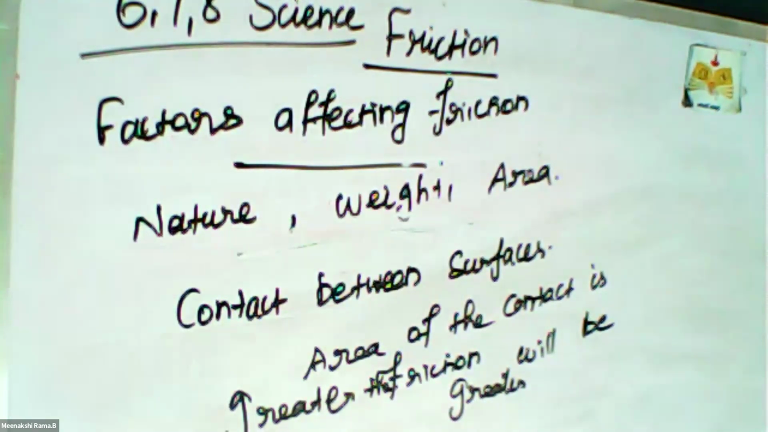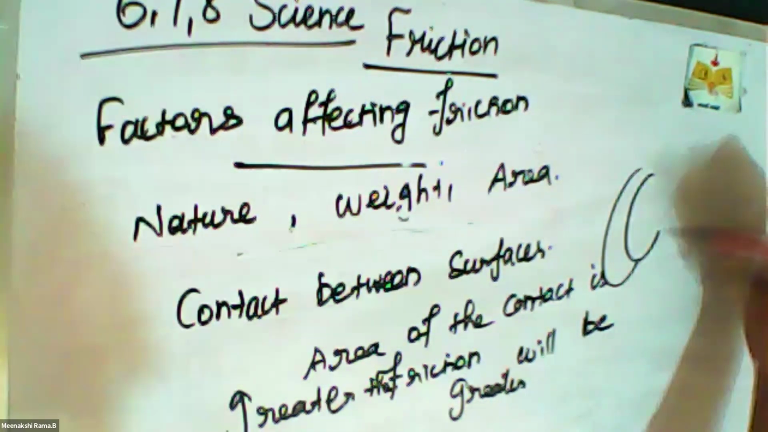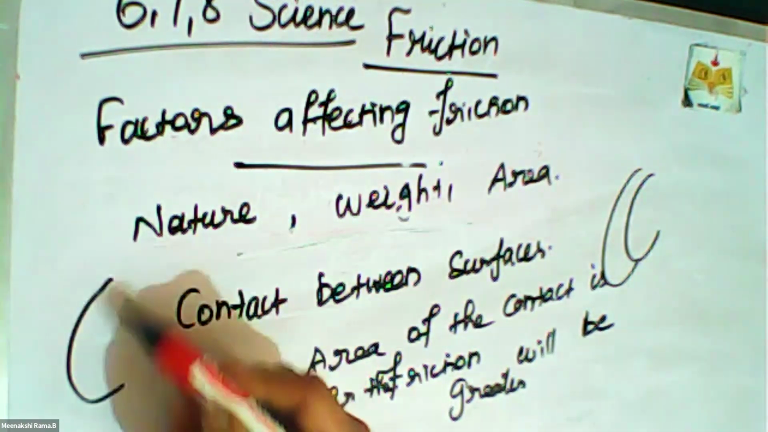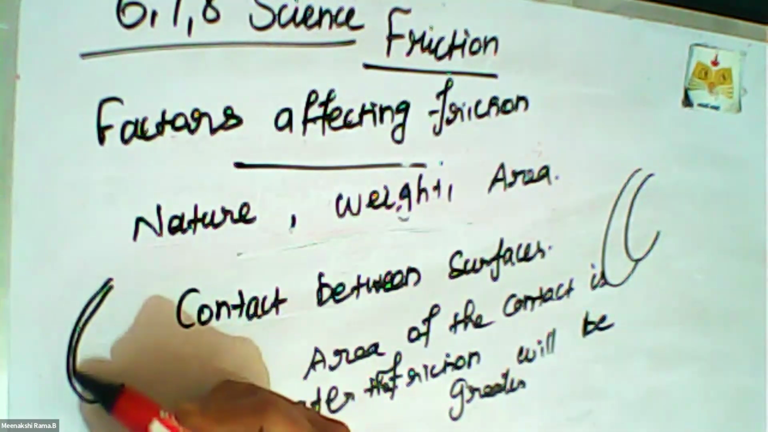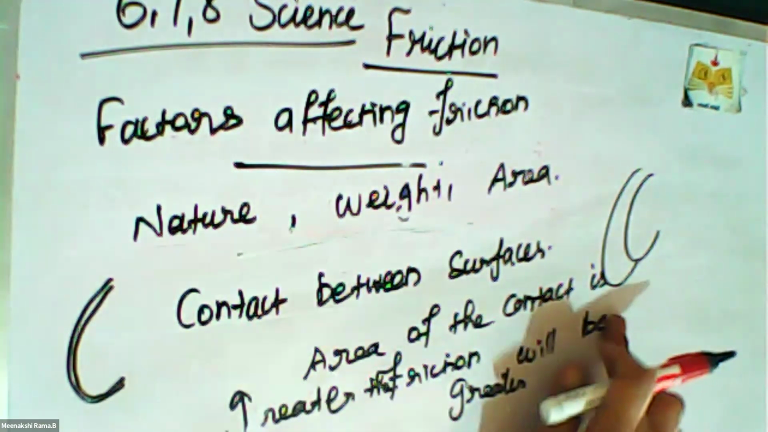A road roller has a broad base. A road roller has broad wheels. Yes, each and every one of you has seen a road roller. The road roller tire is very broad, so it offers more friction on the road. But a cycle has less friction because the tire is very thin compared to the road roller.